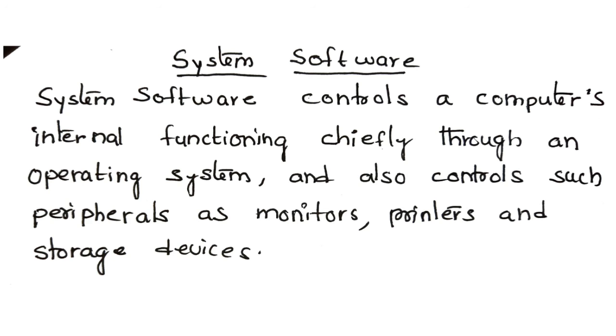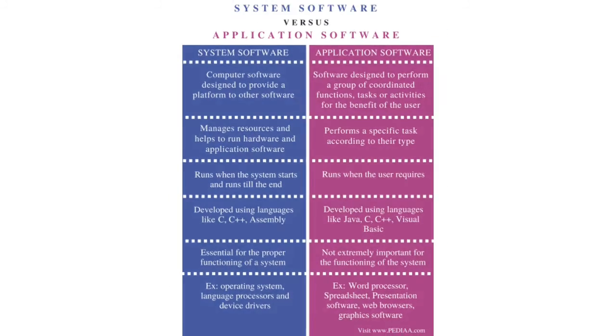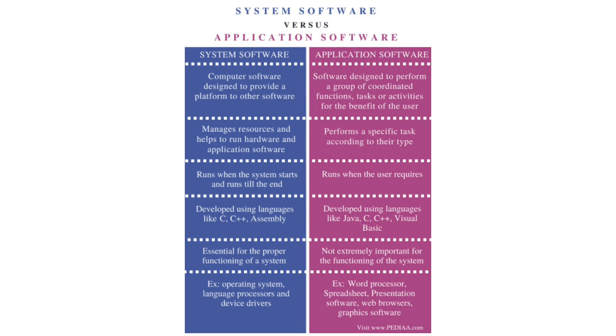Without this system software, we can't do anything. To develop an application software, also we are using these system software. Now I will give some differences between application software and system software.